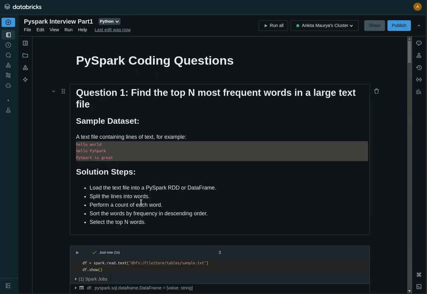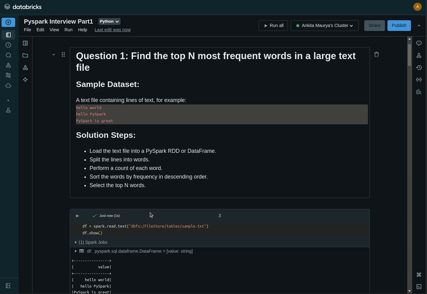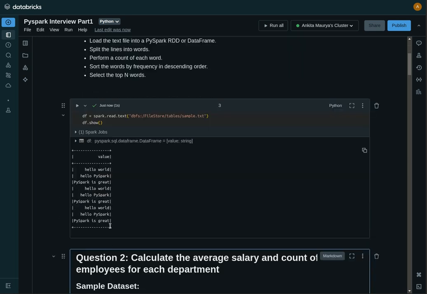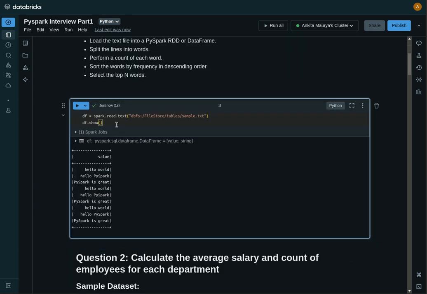For splitting the lines we have a split function, and for converting every word into multiple rows we have an explode function. So we will implement that for splitting, and then after splitting we will perform a count of each word.